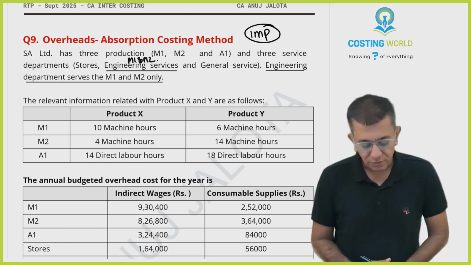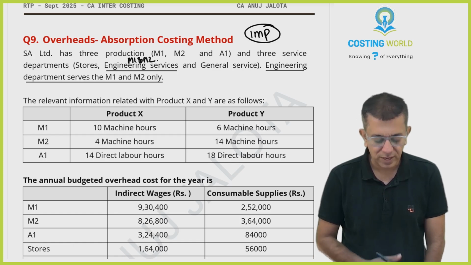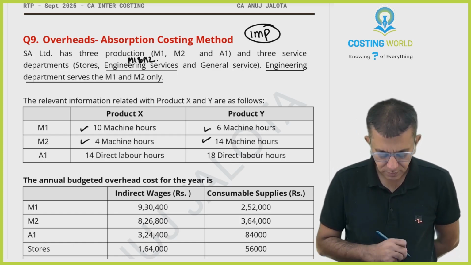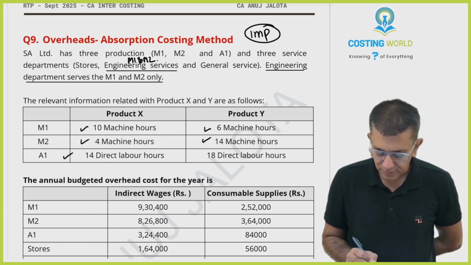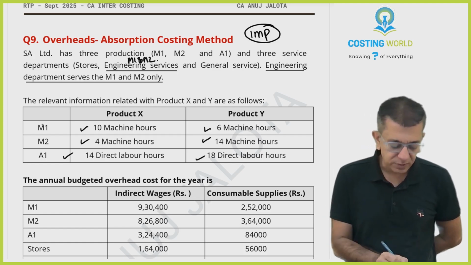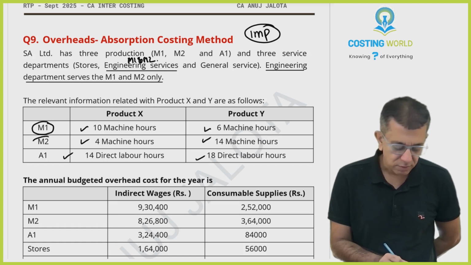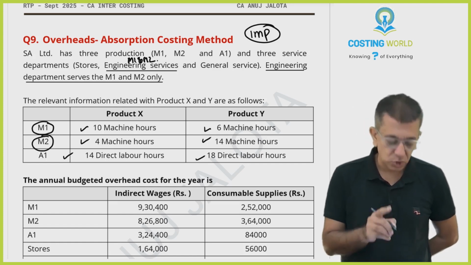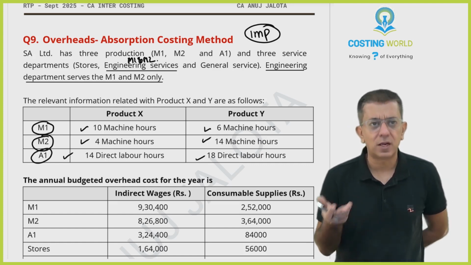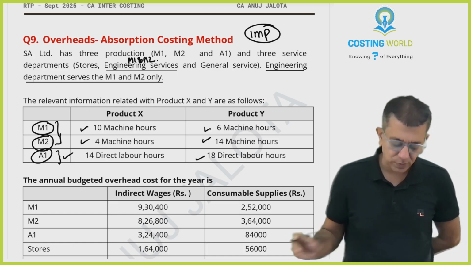Further, the relevant information with products X and Y is as follows. Product X, product Y, M1, M2: how many machine hours are needed? Then A1: how many labor hours are needed? This must be given because for M1 and M2 we must be following the machine hour method, and for A1 we must be following the labor hour method. So these two must be dependent upon machine hours, and this must be dependent upon labor hours.